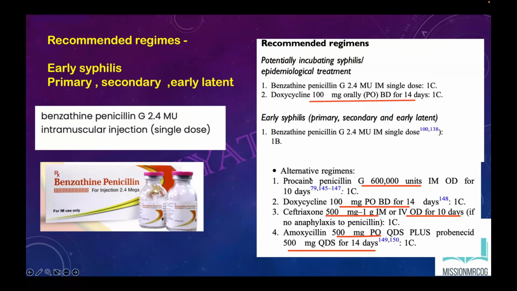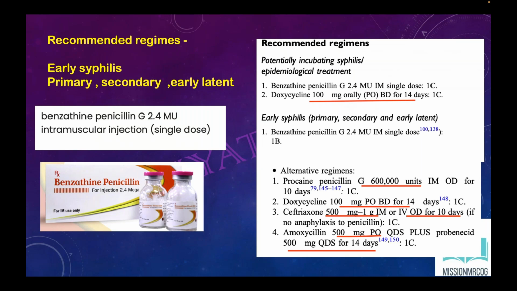At least one or two regimens you should know. These are procaine penicillin for 10 days, doxycycline for 14 days, ceftriaxone 500 milligram IM for 10 days, and amoxicillin 500 QDS plus probenecid for 14 days. This part is important for Part 1, Part 2 and Part 3 candidates, because sometimes your patient would be allergic to penicillin.